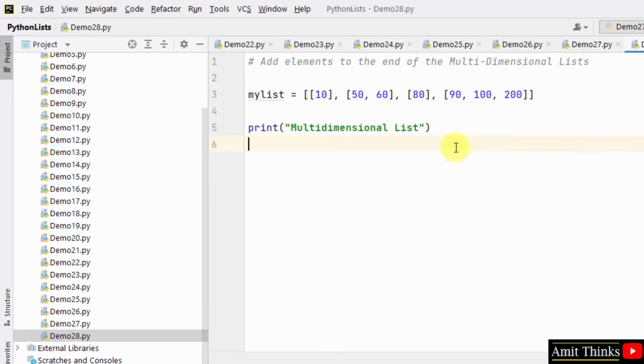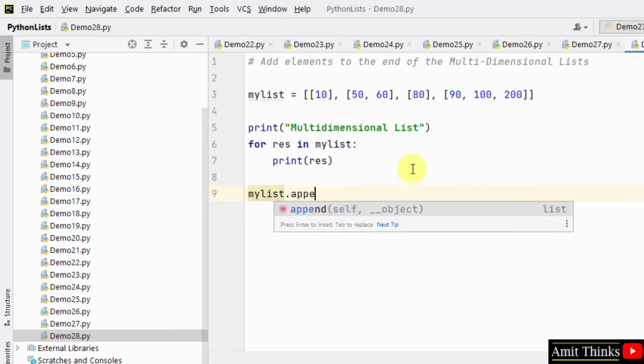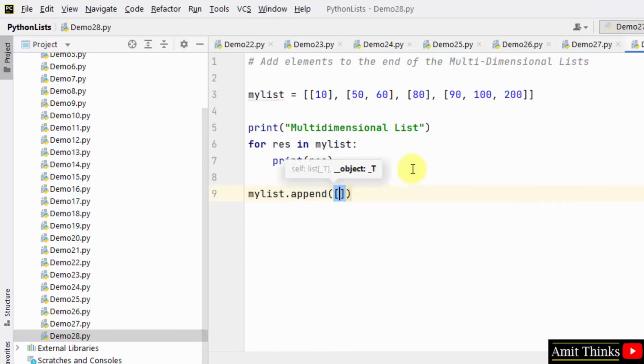So we use the for loop and printed the multi-dimensional list. Now let us append. For that use my list, your list name, list object dot append, and just mention the elements you want to add. Let's say I'll mention 250, 275 and 300.